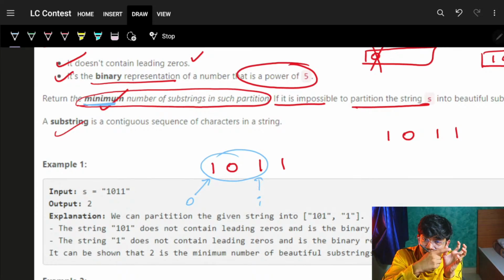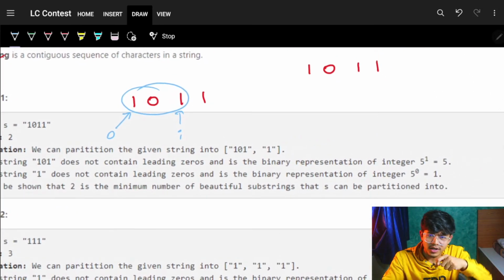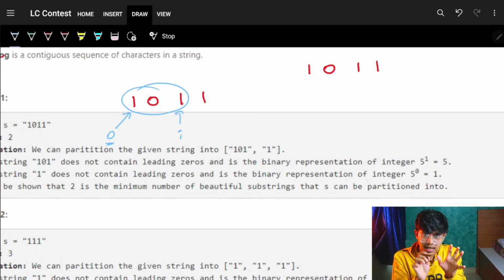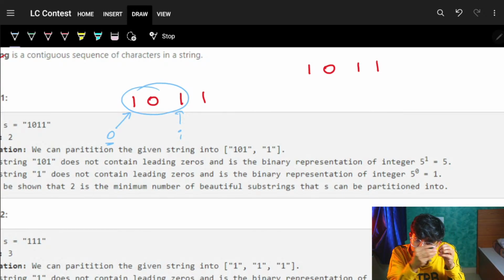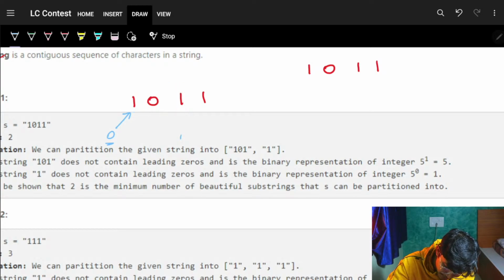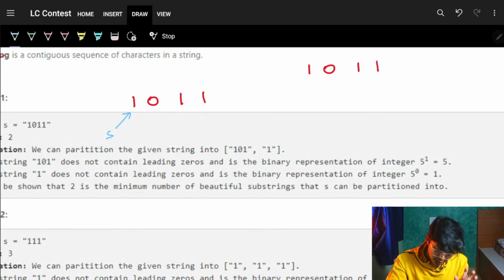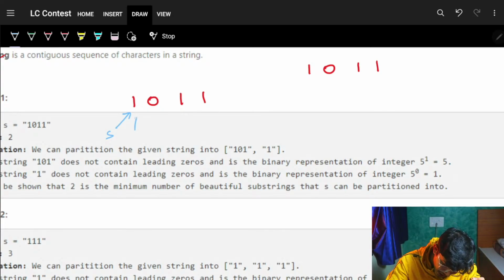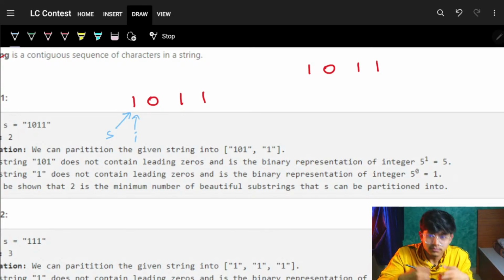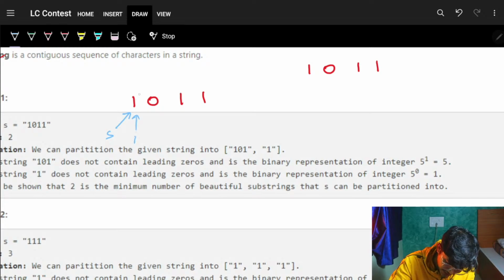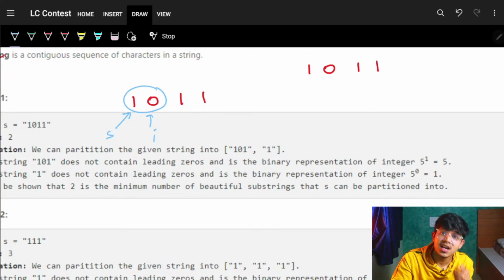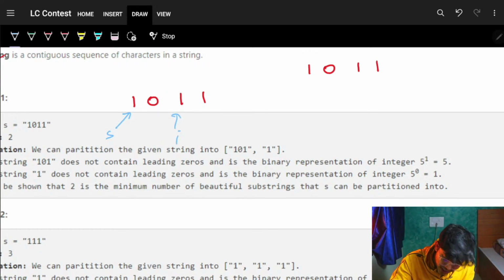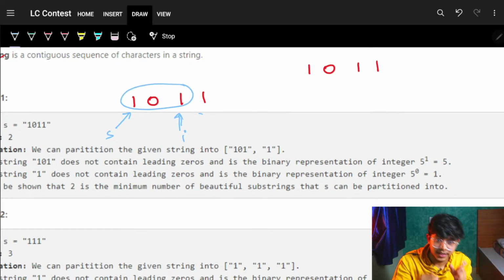To get the first substring, how many ways do I have? Whatever index I have to start from, let's name my starting index S. I have to try all the substrings, so I go through i: one substring it can be, then from S to i another substring it can be, and again from S to i another, and so on. So I try every substring.